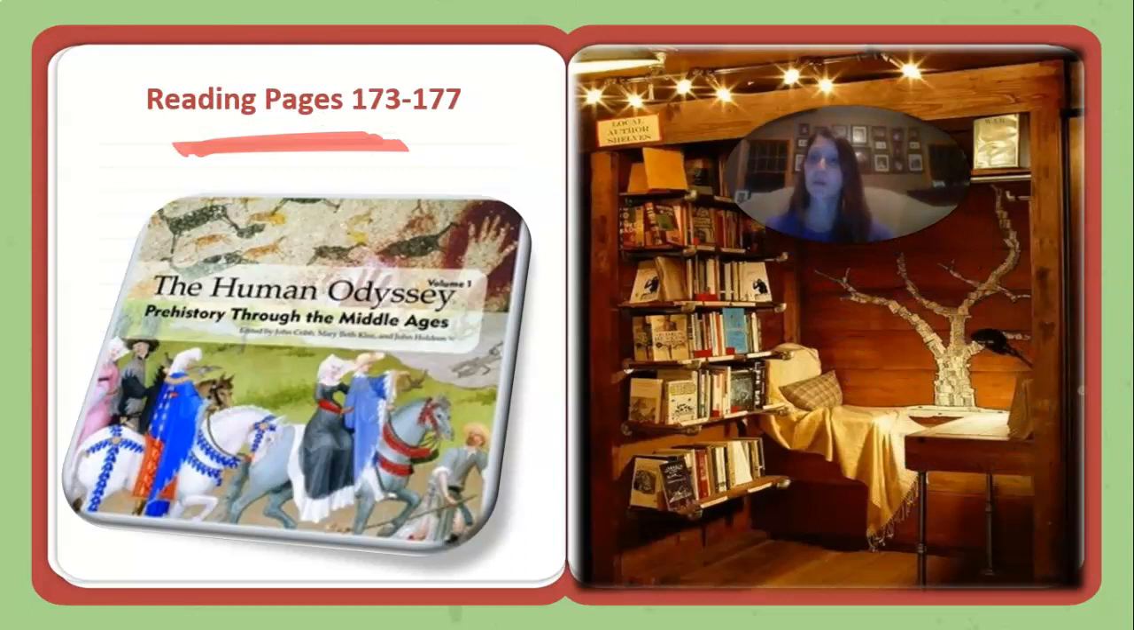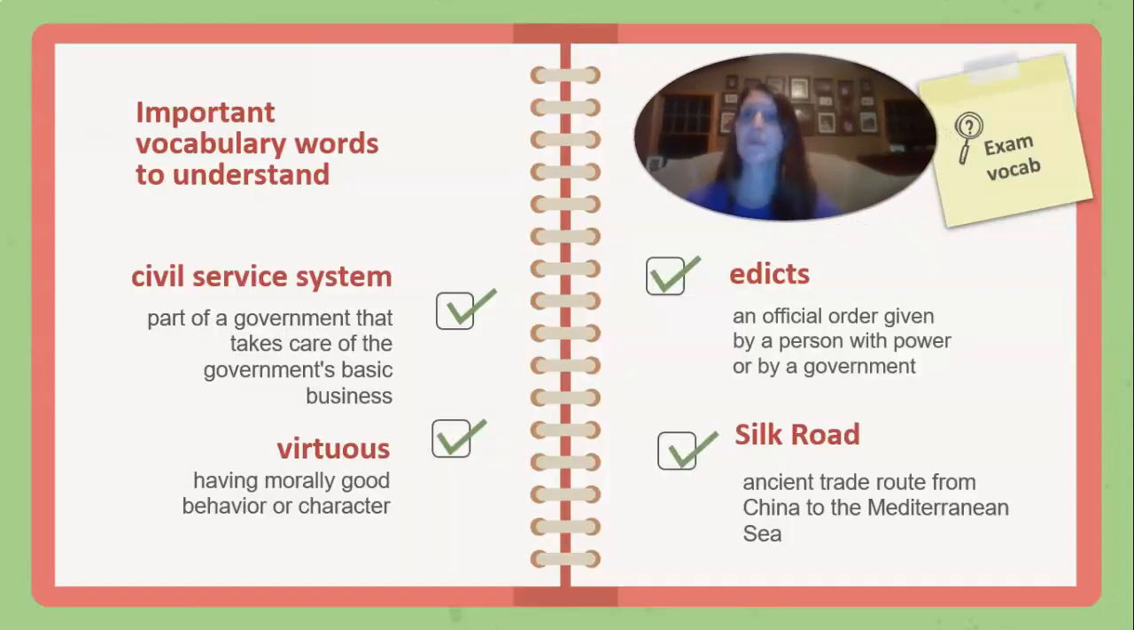And again, just a quick reminder, please make sure you do have your Human Odyssey reading pages 173 to 177 complete. And a couple important vocabulary words to understand. Civil service system is that part of government that takes care of the government's basic business. Virtuous, meaning having morally good behavior or character. Edicts are an official order given by a person with power or by a government. And then Silk Road is this ancient trade route from China to the Mediterranean Sea.